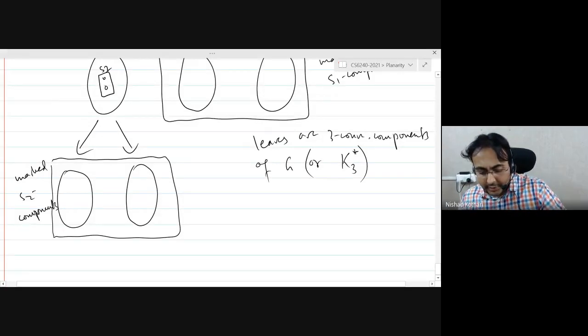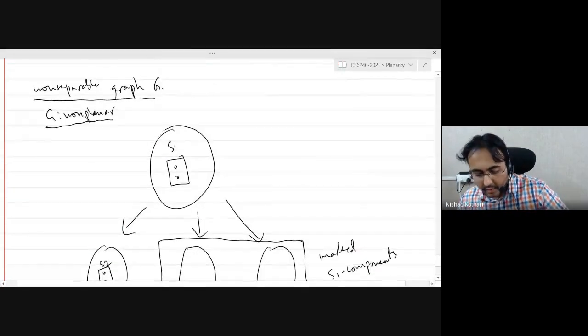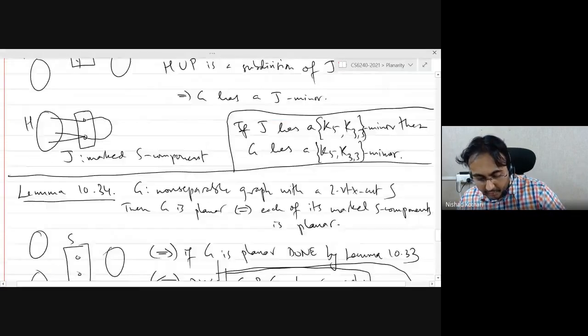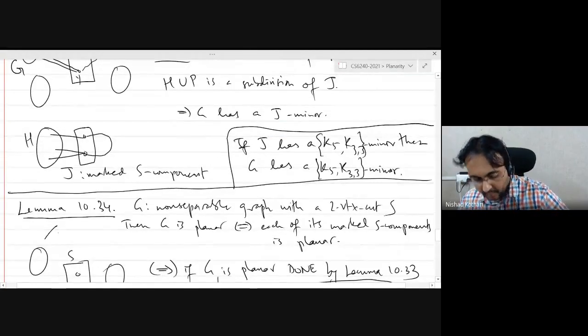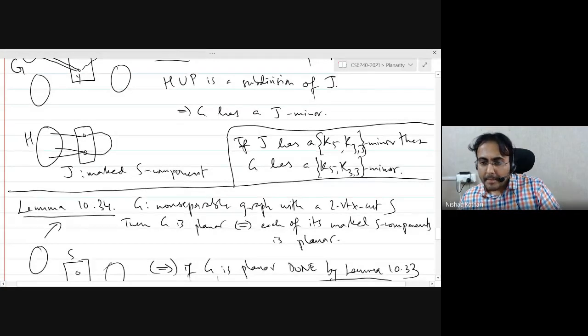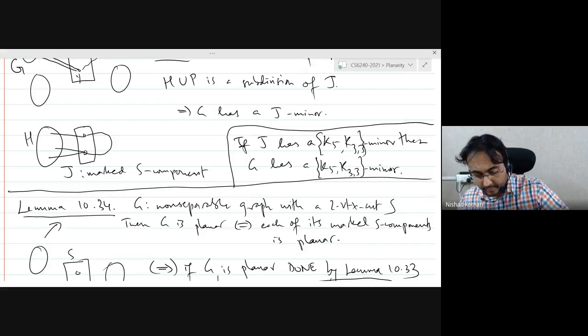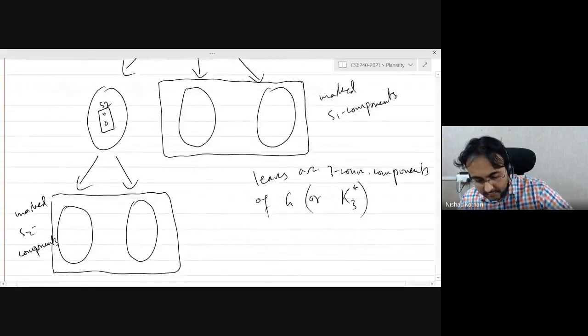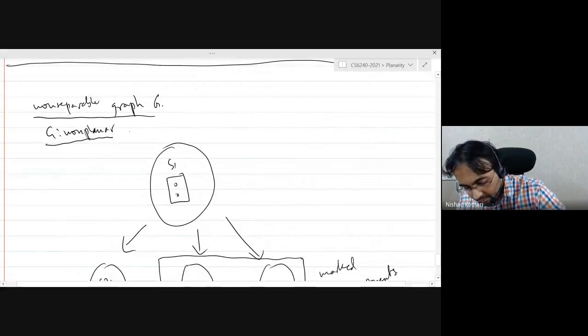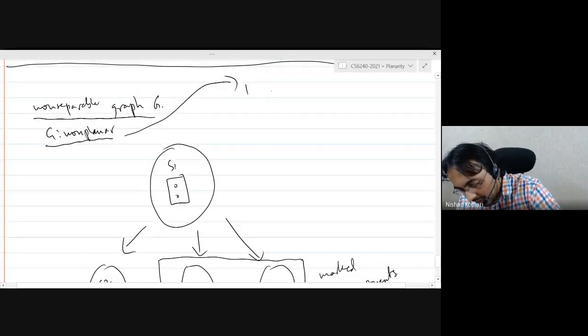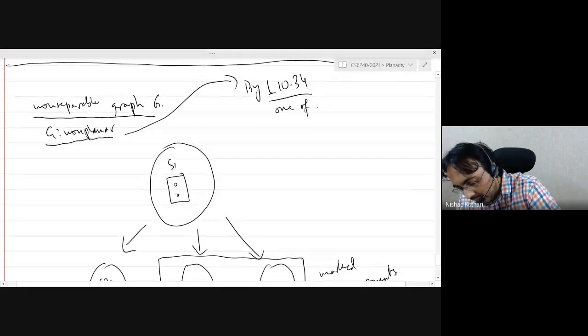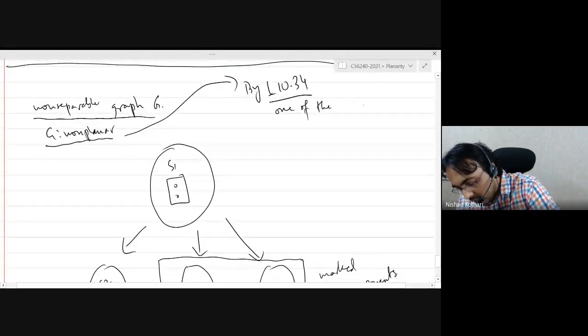If the graph G is non-planar, then by applying lemma 10.34 repeatedly, one of the 3 connected components will have to be non-planar. So since G is non-planar, by lemma 10.34, one of the 3 connected components is non-planar.